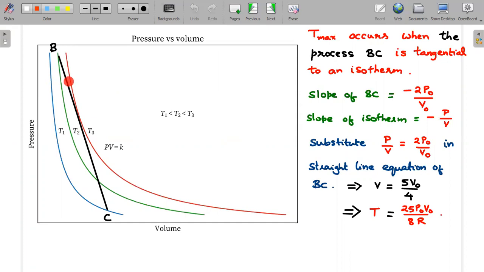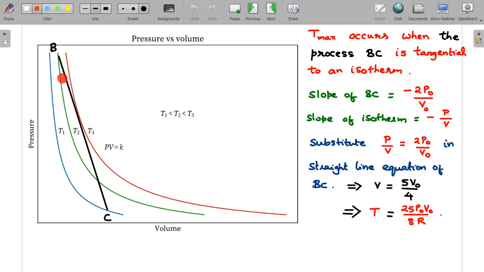Remember, I have drawn only 3 colors. Humanly possible, but conceptually there are many more isotherms; between every two isotherms there are many more. It's a continuous system, so you can always find an isotherm at which this particular BC graph is going to be tangential to that. And what is the special point where this becomes tangent? This is the position where the maximum temperature will occur. How do I know that?